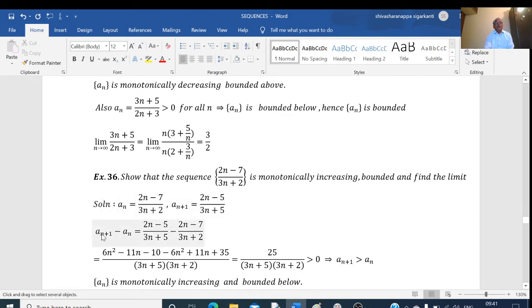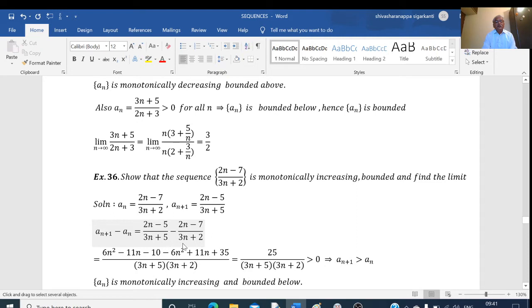Now if I consider a_(n+1) minus a_n, you can consider a_n minus this or a_(n+1) minus this, anything you can consider. So I will consider a_(n+1) minus a_n. a_(n+1) equals (2n minus 5) divided by (3n plus 5) minus a_n, which is (2n minus 7) divided by (3n plus 2).